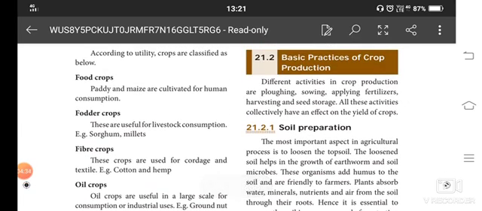Next, basic practices of crop production. What are the things? The first thing is ploughing, then sowing, applying fertilizers, harvesting, and the last step is seed storage. After the crop yield is over, for the next generation of crops we yield with the help of the seed stored from the previous cultivation. All these activities are for the yield of a crop. Our main aim is to get the maximum amount of crops.